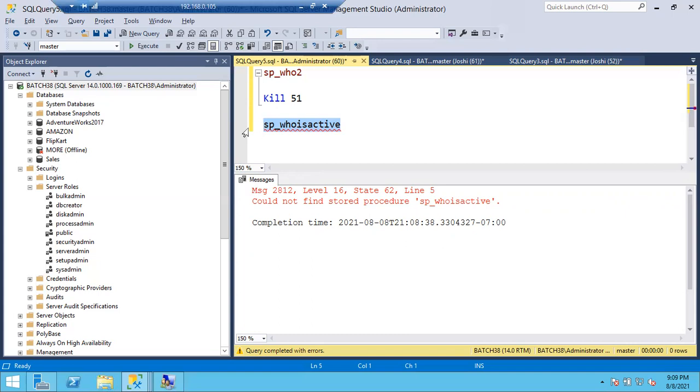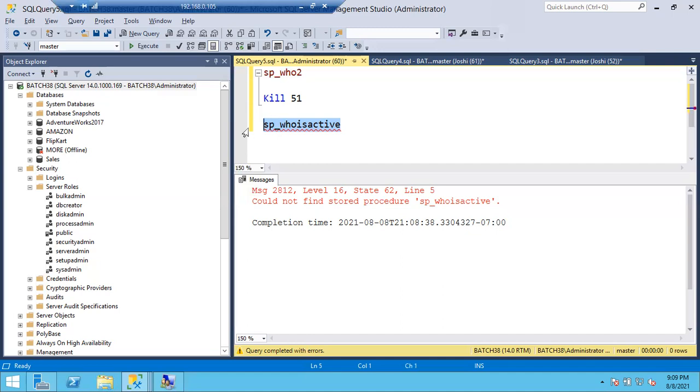So for this you have to create a customized stored procedure. You can download this query from Google and run that script. Then it will create sp_whoisactive, which will tell you since how many hours a query is running. For running this script, we have to take permission from our team lead or someone, yes, we have to take permissions.